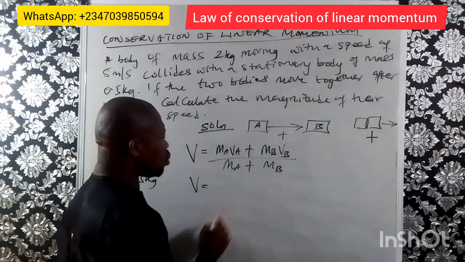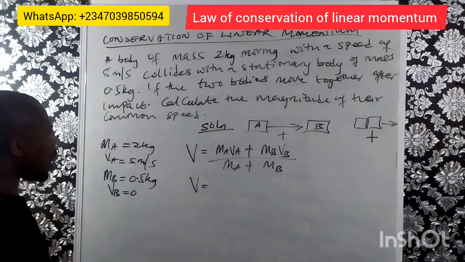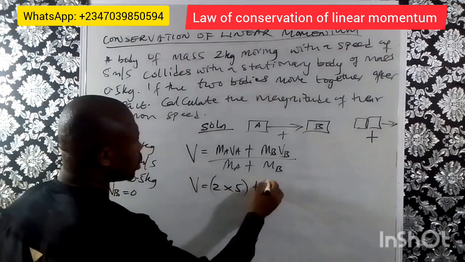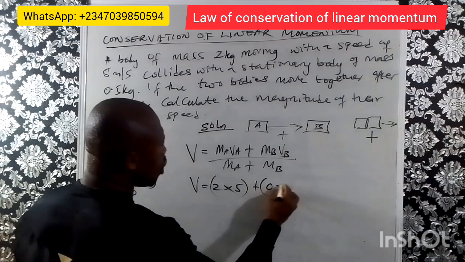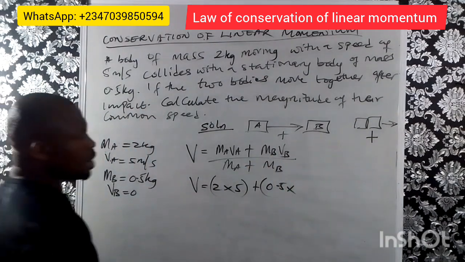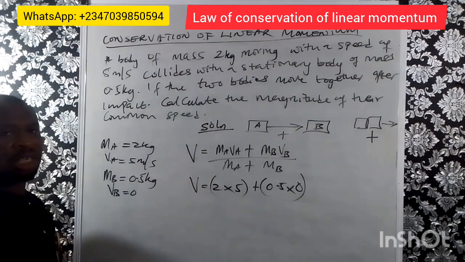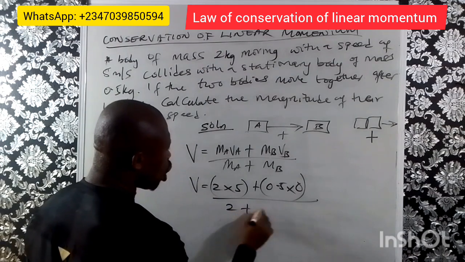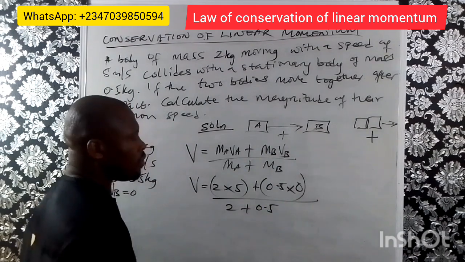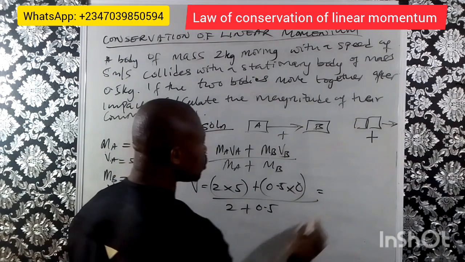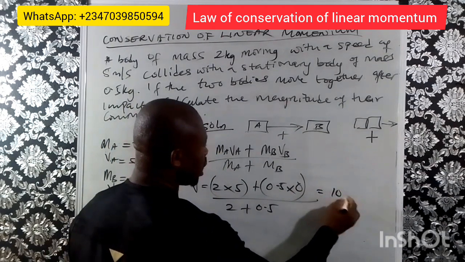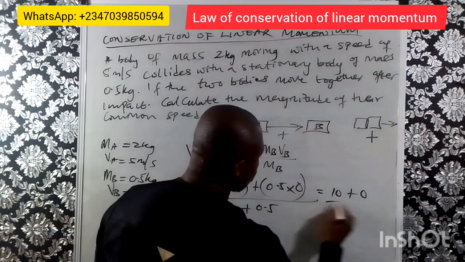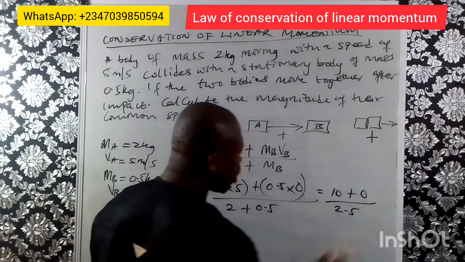Now V, if we substitute there, will give us MA 2 times 5 plus MB 0.5 multiplied by VB. Remember, because B is at rest, velocity there is 0. All over mass of A 2 plus mass of B 0.5, which will give us 2 times 5 is 10 plus 0.5 times 0 is 0, all over 2.5.